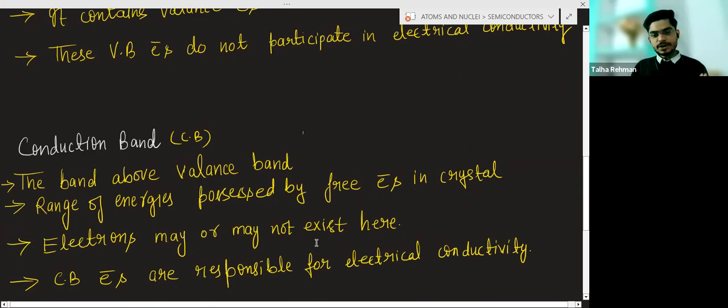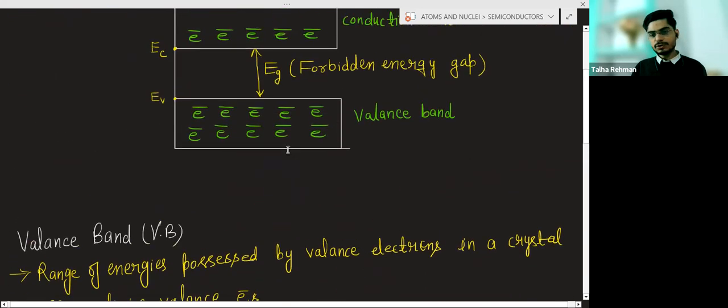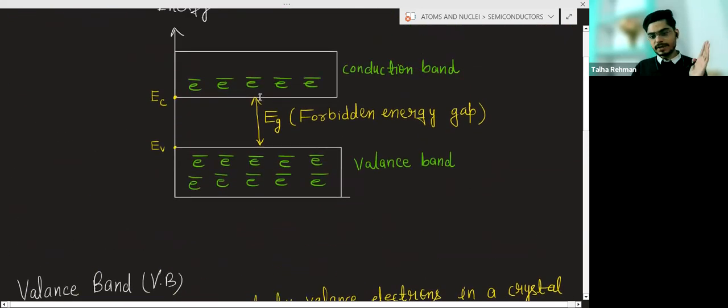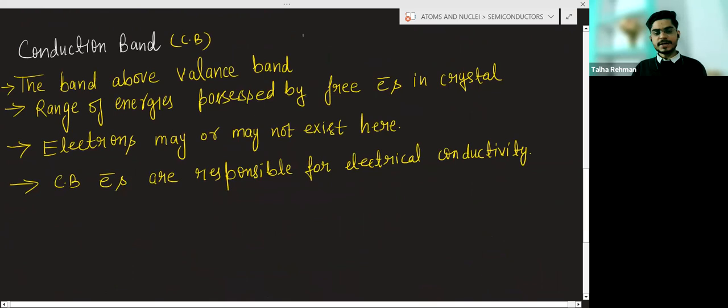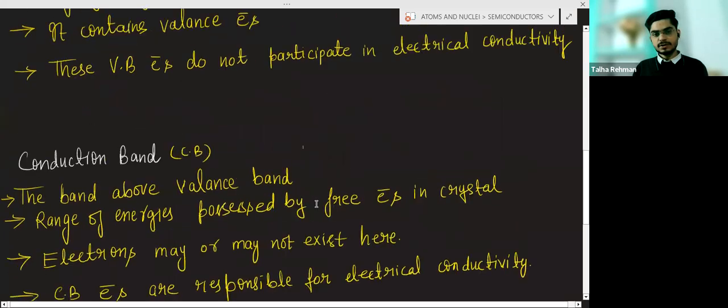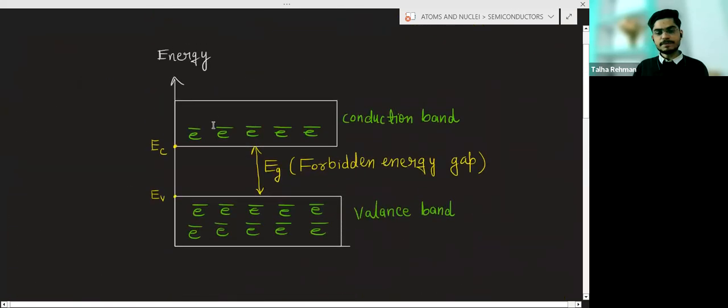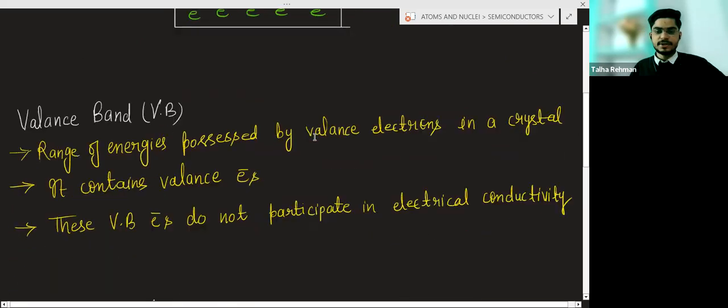Electrons may or may not exist here. I told you that the electron may be here or it may not be here. Conduction band electrons are responsible for electrical conductivity. The electrons present in the conduction band are free electrons, and due to the free electrons there is electrical conductivity.